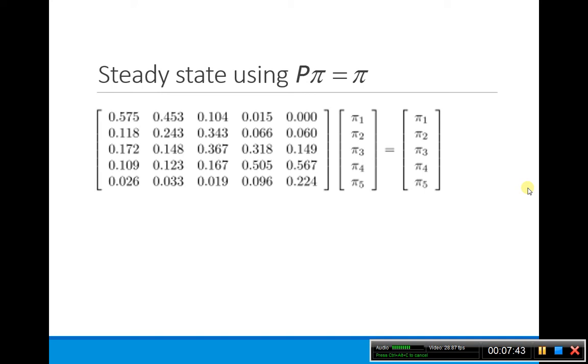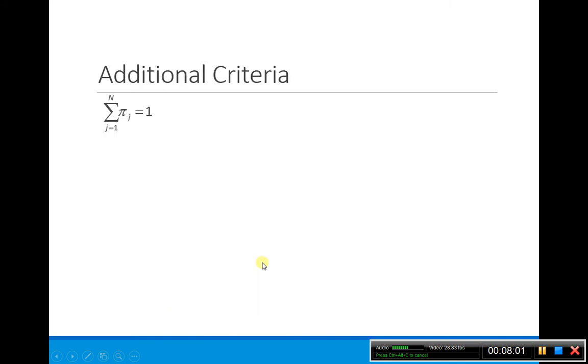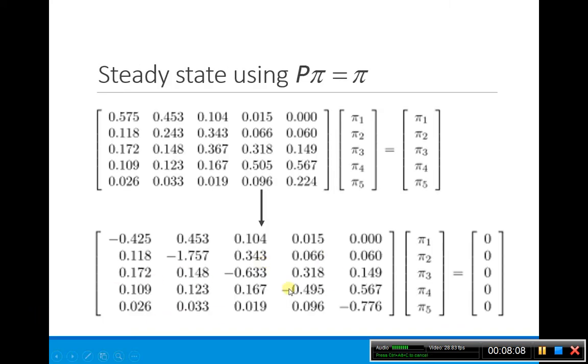So to find the steady state, we can use P pi equals pi. Again, doing the same things we did before, we really have the identity matrix on the right-hand side, so we can subtract off the identity matrix, and we basically get this system. Remember we have this additional criterion that the sum of our pi j has to be equal to 1. Well, I don't know about you, but I really do not want to work with this system by hand. The 2x2 case was okay, not that difficult, but I don't want to do this by hand.